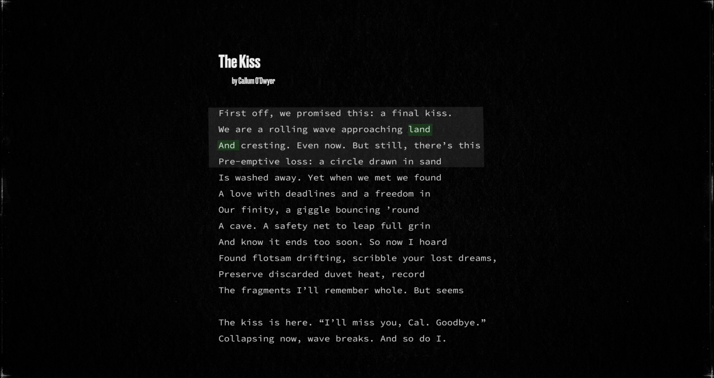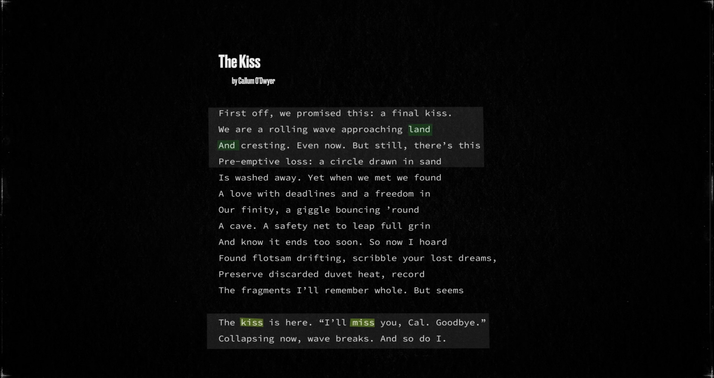Line 13 gives us another example. The words kiss and miss are both inside the line. So as you can see, internal rhyme can be across lines or limited to a single line. The point here is that rhyme is not limited to line endings. You can play with it anywhere in your poem.